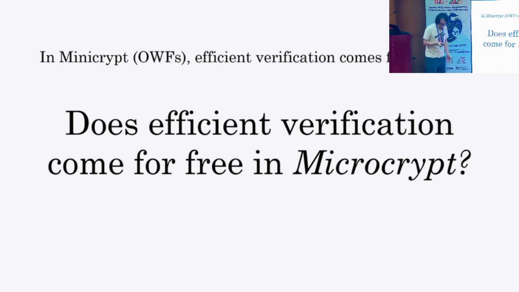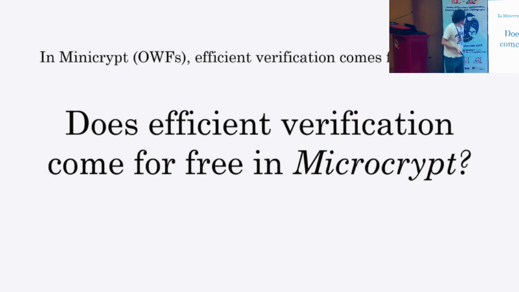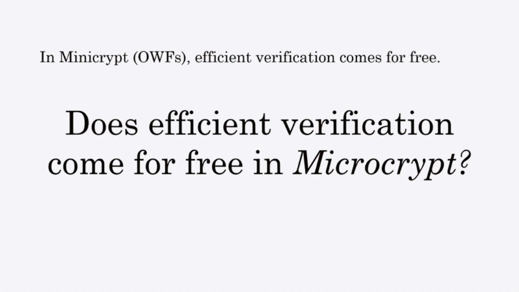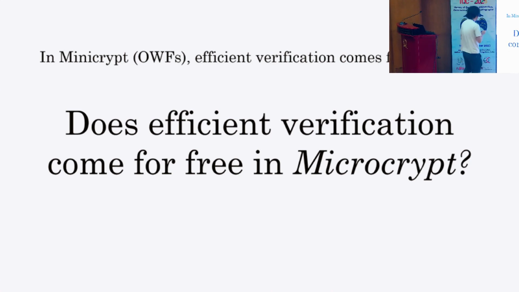So we want to ask the question if there is any inherent gap between these two types of microcrypt problems. In other words, does efficient verification come for free in microcrypt? I remark that in classical cryptography, it is true. Even if we start from some primitives that don't have efficient verification explicitly, we can add efficient verification, so they are equivalent. But in the quantum setting, we don't know if that is true. And in this work, we give some negative evidence about this equivalence.